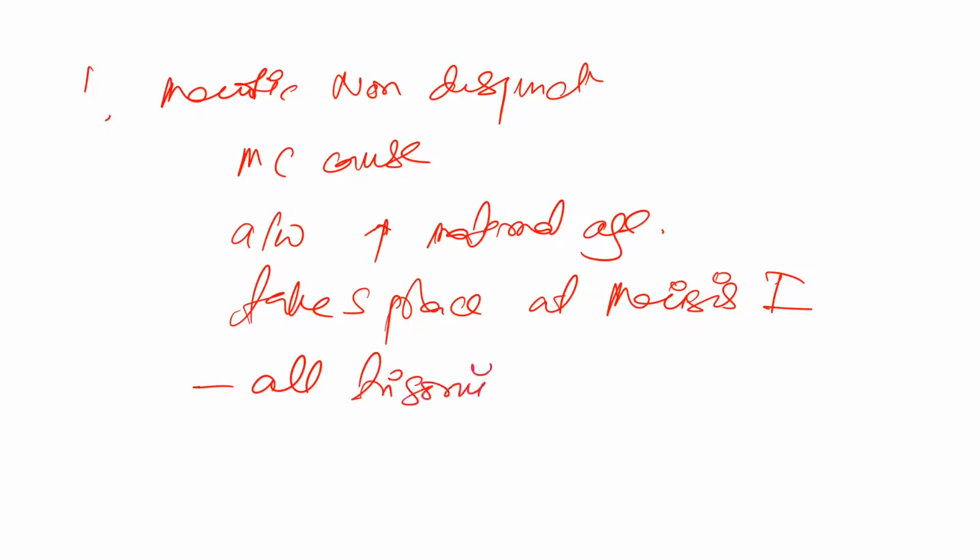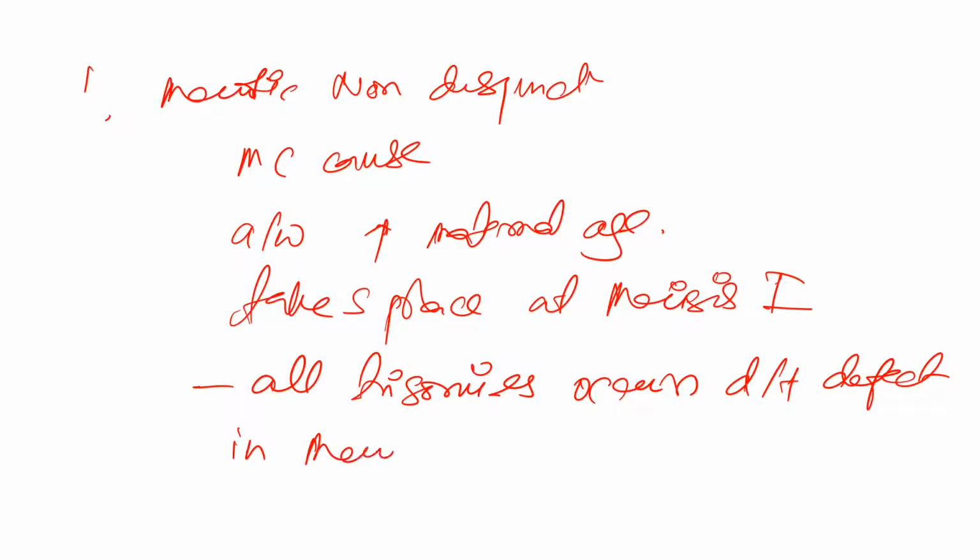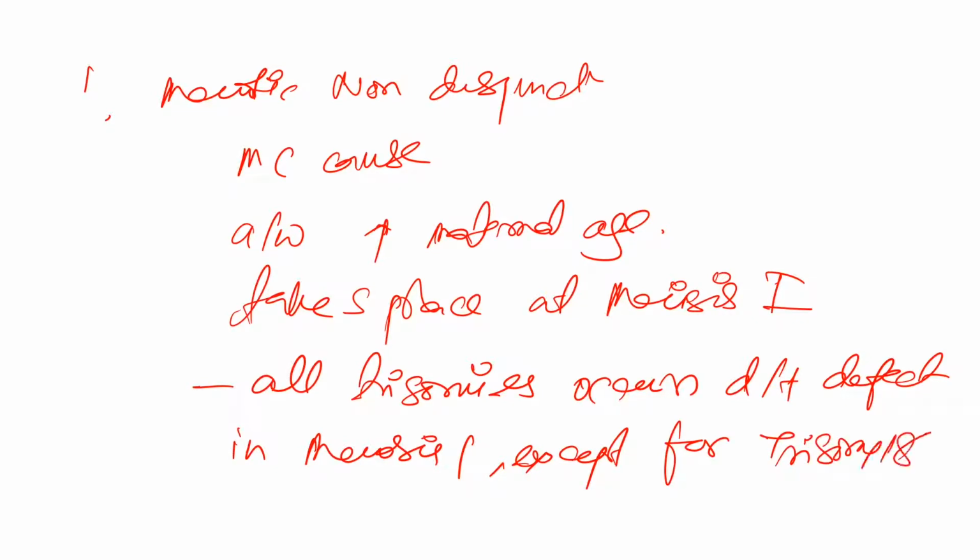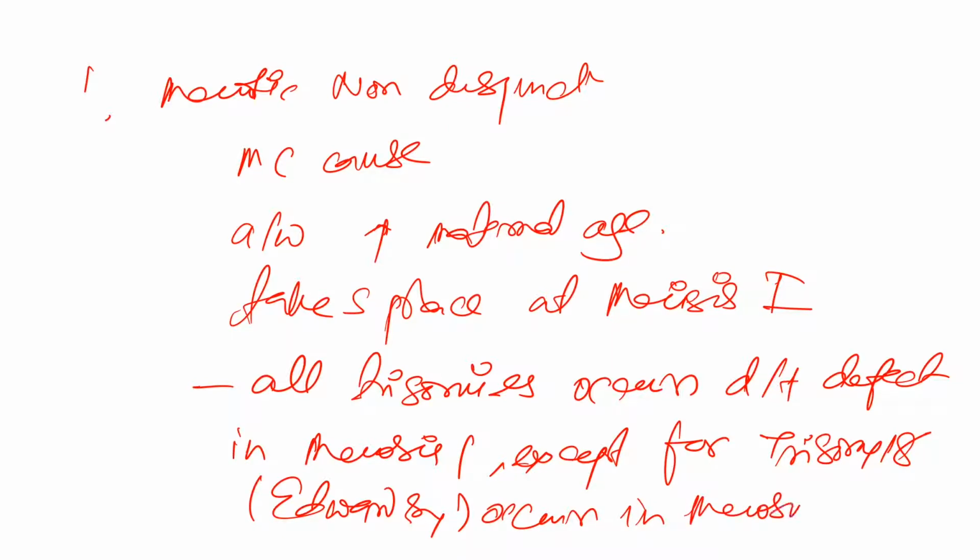Okay, all trisomies, this is a statement, occur due to defect in meiosis 1 except for trisomy 18, that is Edwards syndrome, which occurs in meiosis 2.